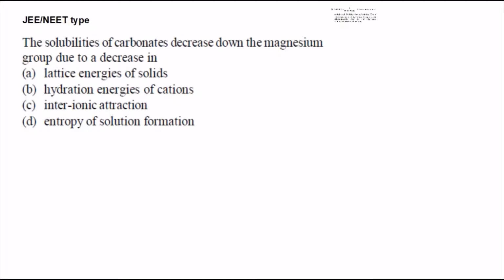See the next question. The solubilities of carbonates decrease down the magnesium group due to a decrease in? We have lattice energies of solids, hydration energies of cations, interionic attraction, and entropy of solution formation.